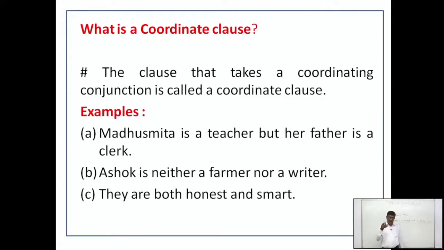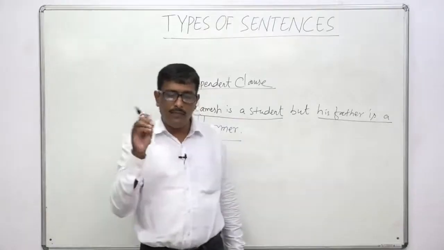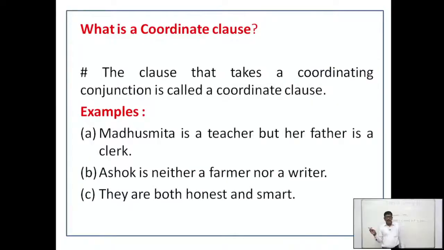Next, Ashok is neither a farmer nor a writer. Ashok is not a farmer, Ashok is not a writer. But here neither and nor are used. Where there is a two-part conjunction or correlative conjunction, we cannot say it is a coordinate clause. Both sentences here are coordinate clauses. They are both honest and smart.